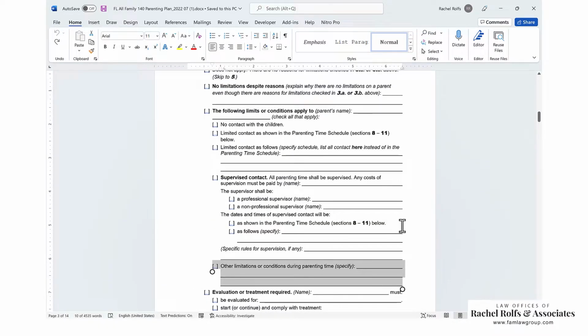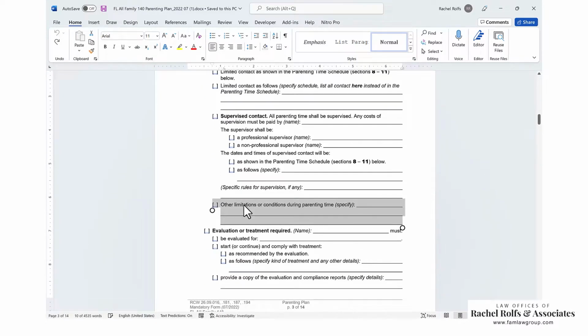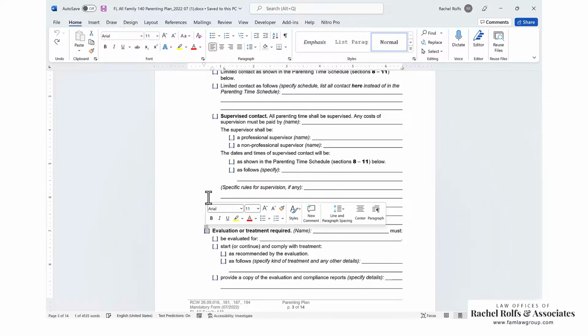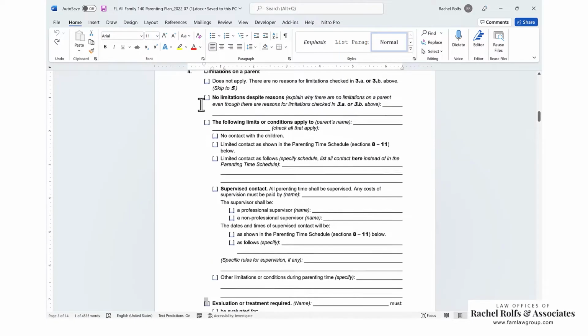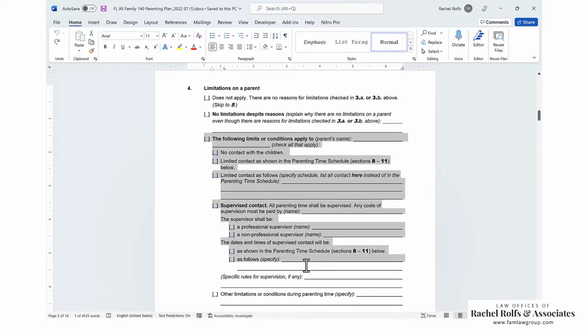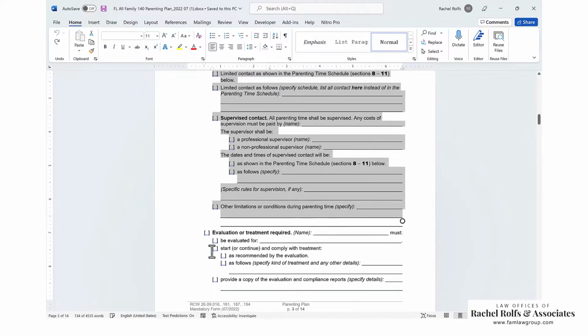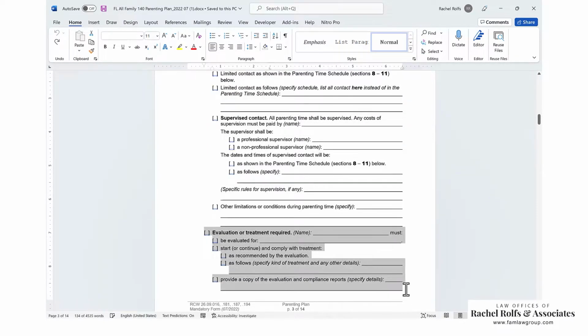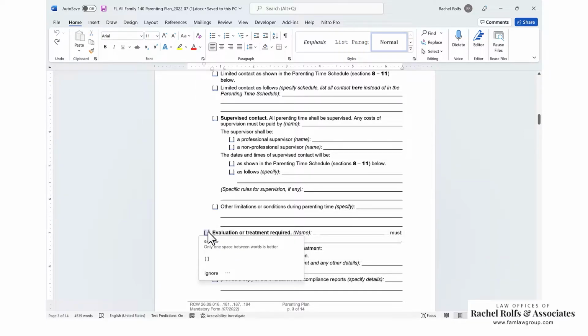Also under this section, you can do evaluations or treatment. Now, this is a new section box. If you look up here, it is in line with these. So again, if you do does not apply, you don't do anything in the rest of this section. If you do no limitations despite reasons, you don't do anything in the rest of this section. You can do limits or conditions. So we just discussed, you can do this whole section, and you can do this section, or you can just do one of those two. So kind of just, if you don't want the section, if it doesn't work for you and you don't need it, don't check the box. If you do need it, check the box.